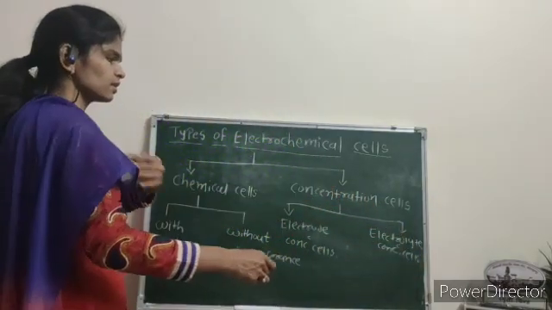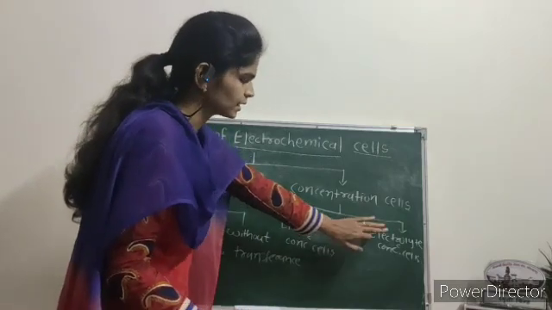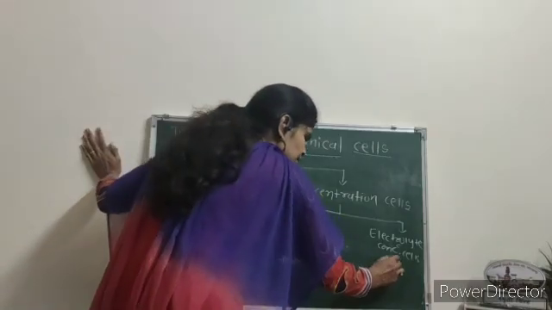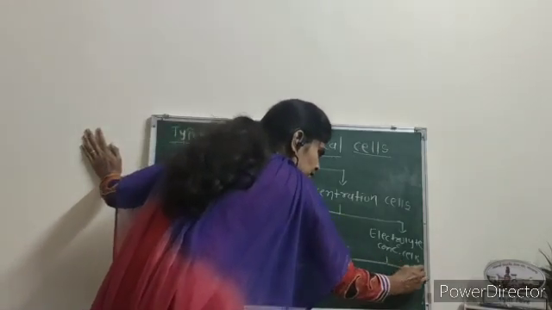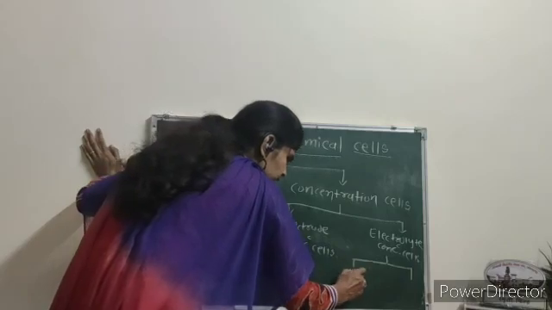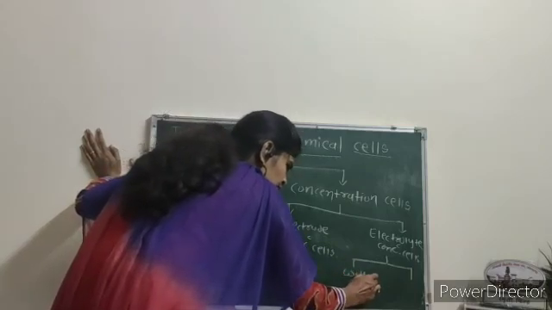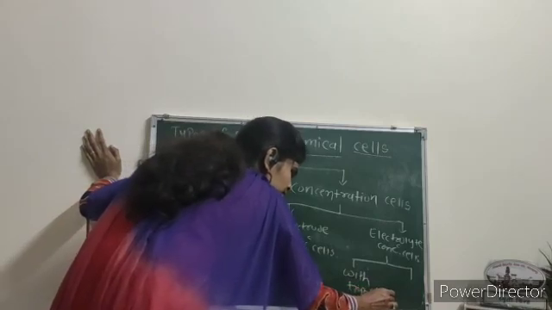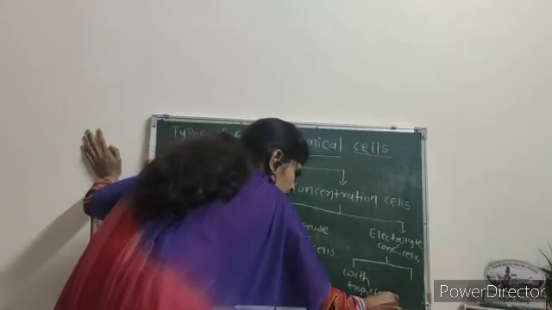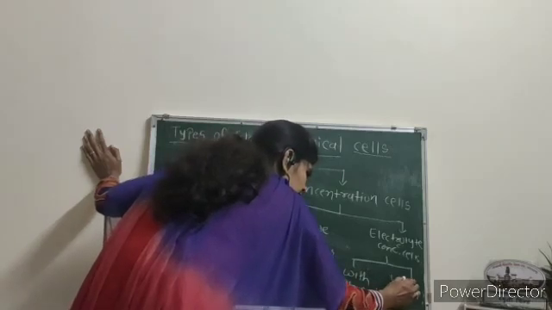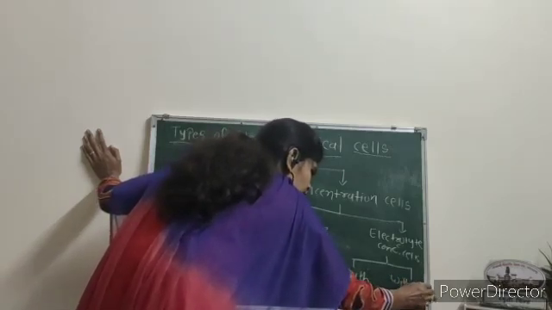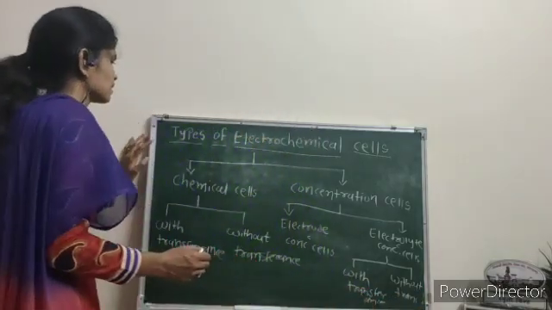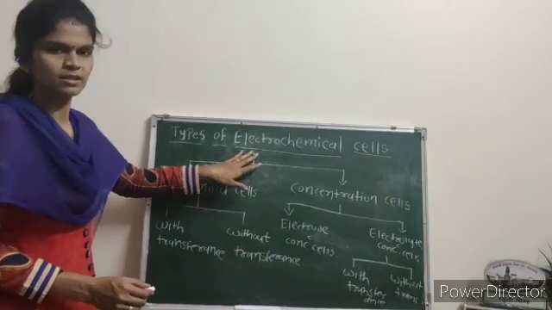Next, this electrolyte concentration cell is again classified in two types, that is, with transference and without transference electrolyte concentration cell. Shortly we can write with transference and without transference. These are the classifications of electrochemical cells.